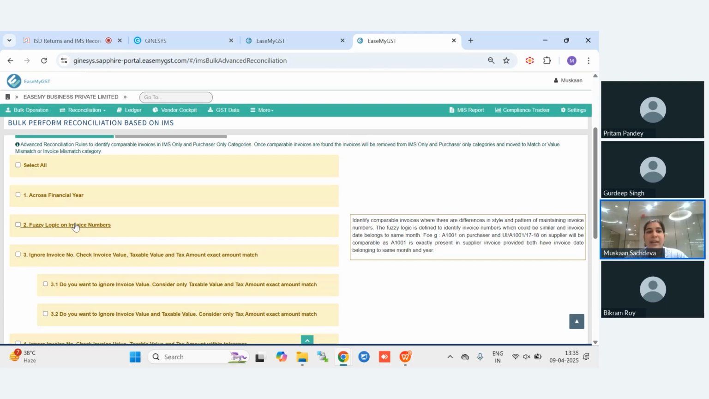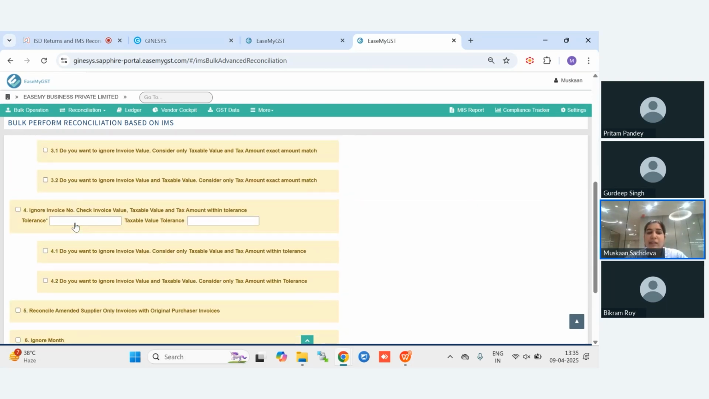It will get in match category, but on one condition, that all the amounts should be the same. For example, the taxable amount and the tax amounts, IGST, CGST, SGST should be the same. For example, as you can see here also, A101 and A101 1718. So if the values are totally right, then it will get your invoice matched.